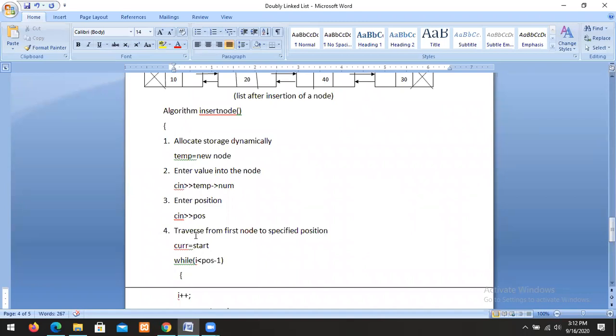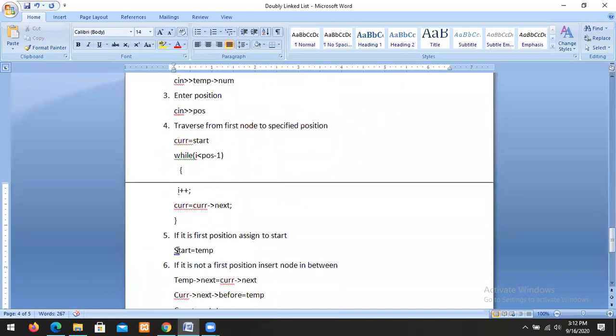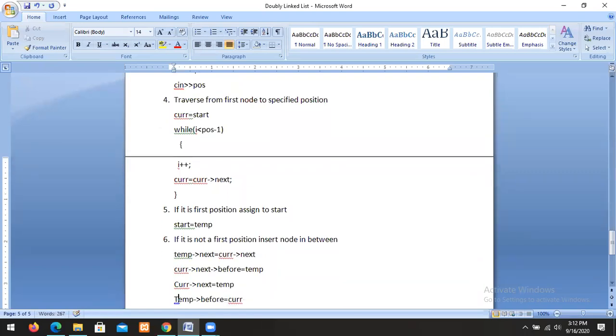Then you have to traverse from the first node to the specified position. How can we traverse from the first node to the specified position? You have to move the counter variable the specified number of times. If it is a first node, you have to assign it to start. If it is not a first node, you have to connect the node in between.